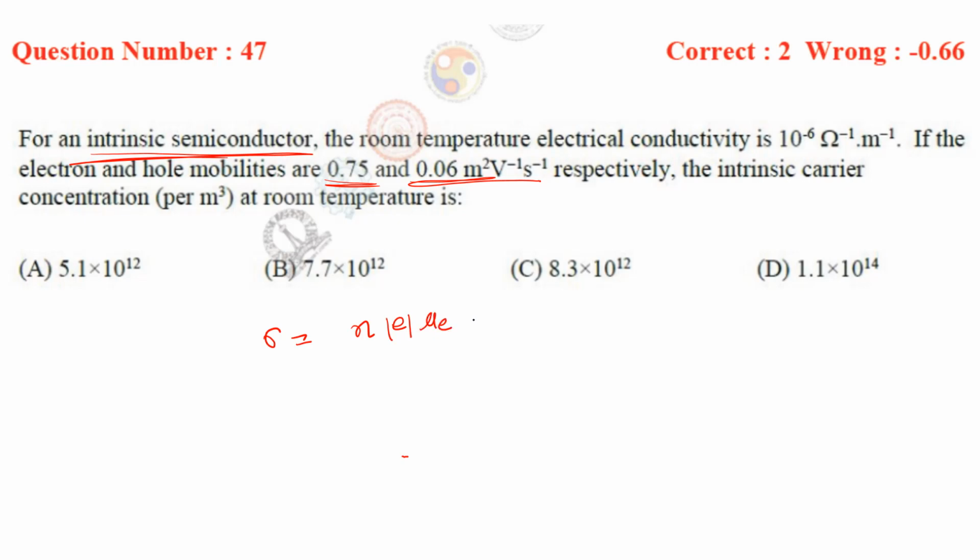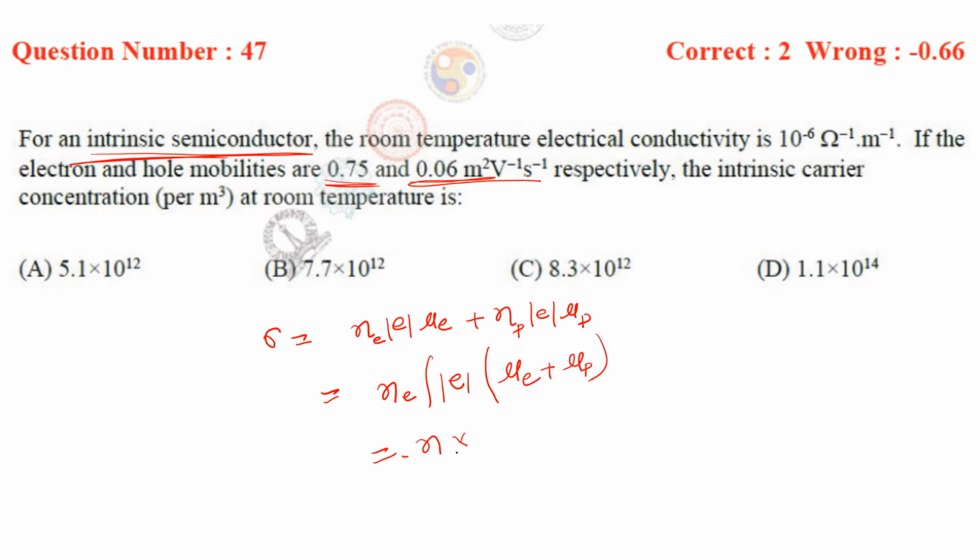Since here holes and electrons both are present, we have n electrons and p holes, the charge, and the mobility of each. Since it is an intrinsic semiconductor, Ne will be equal to Np. So let it be Ne. The charge will also be the same. So we have mobility of electron plus mobility of hole.